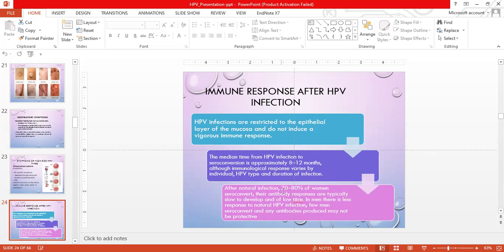After natural infection, 70 to 80% of women seroconvert. Their antibody responses are typically slow to develop and of low titer. In men, there is less response to the natural HPV infection. Few men seroconvert, and the antibodies they produce may not be protective.